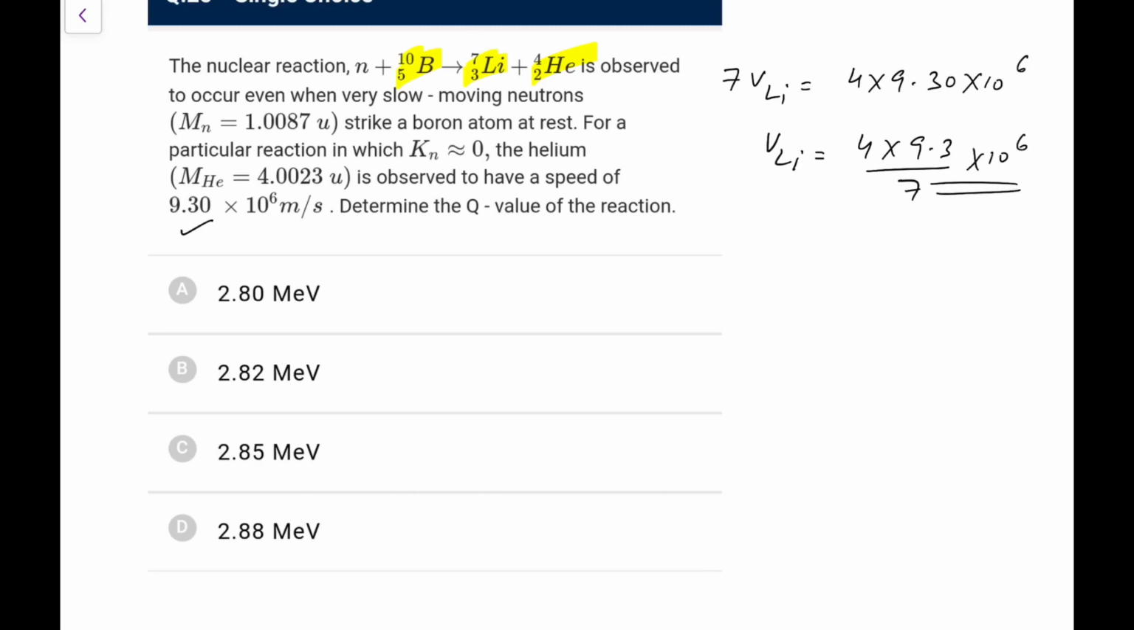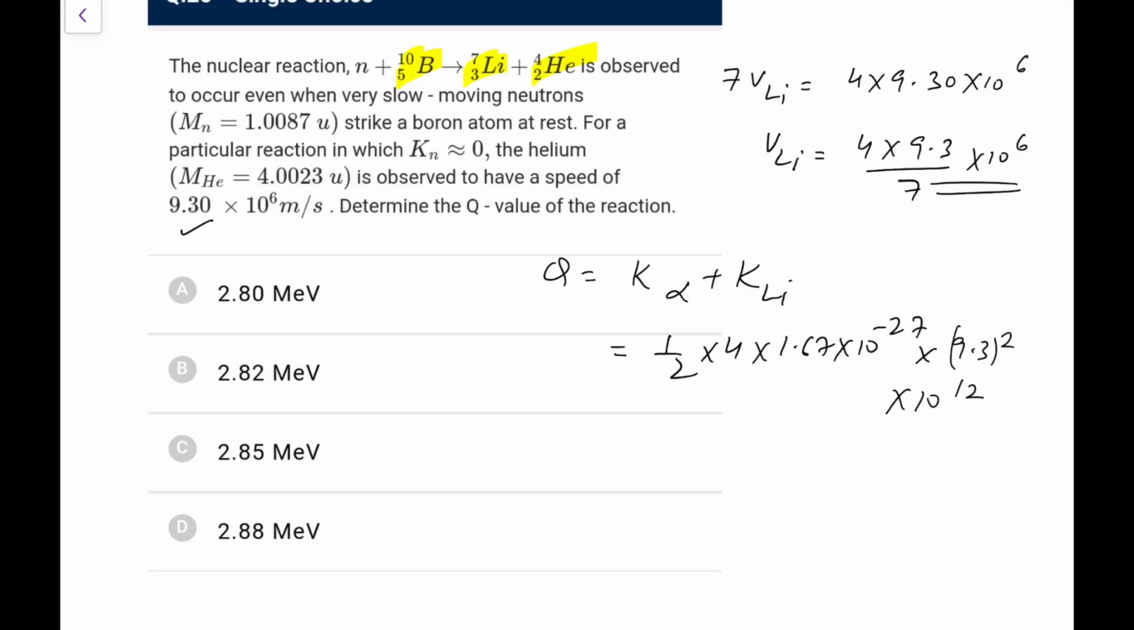So what we can make out, if I take the kinetic energy, the total energy release Q would be equal to K alpha plus K of lithium. So K alpha is half into 4, I can directly write this is 4U. U would be 1.67 into 10 raised to the power minus 27, into this would be 9.3 square into 10 to the power 12, plus it would be half into 7 into 1.67 into 10 raised to the power minus 27 into this 4 into 9.3 upon 7 whole square into 10 to the power 12.